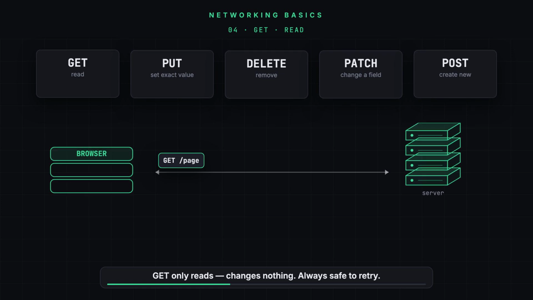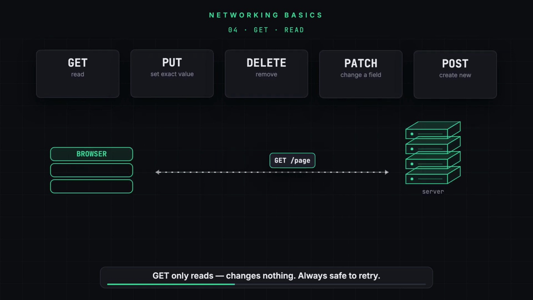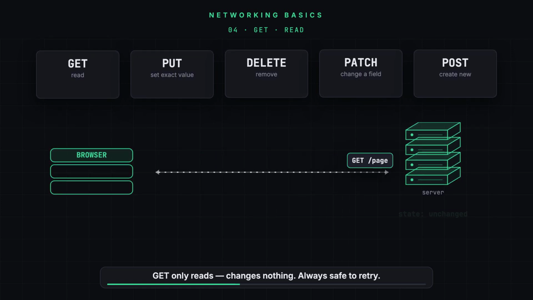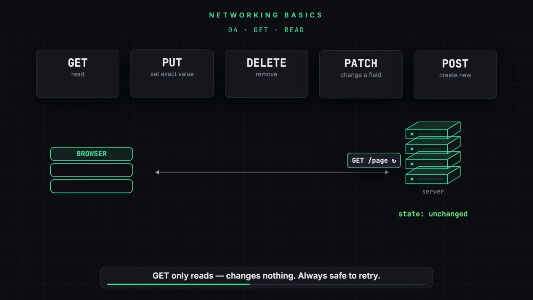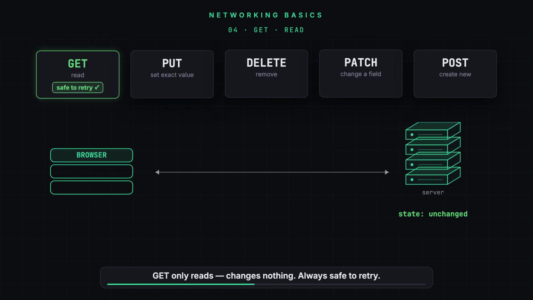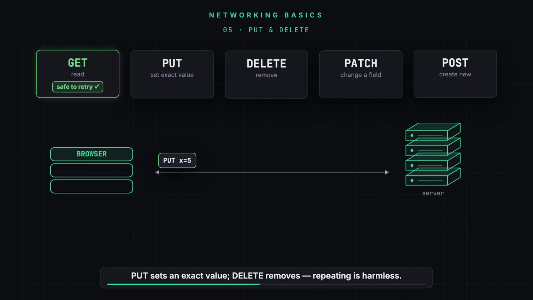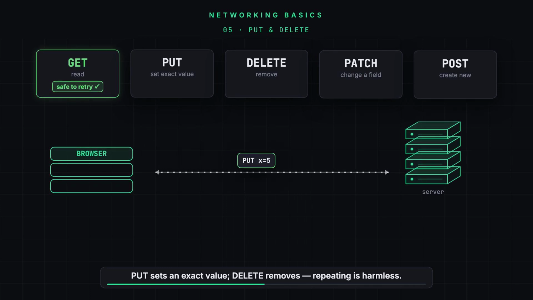Get just reads: give me this page. It changes nothing on the server. Run it 1,000 times and the world looks exactly the same. So a failed get, retry it freely. Nothing can go wrong. Put and delete change data, but they're still safe to repeat.